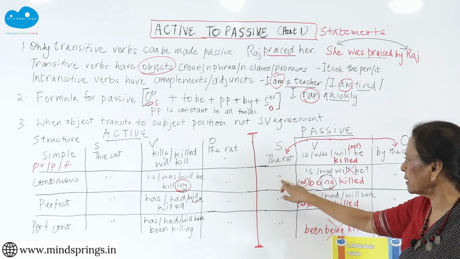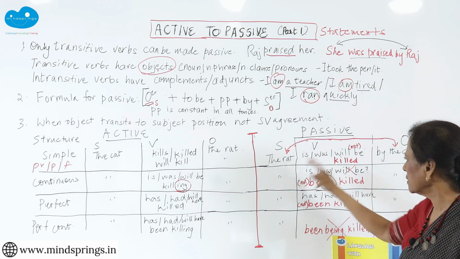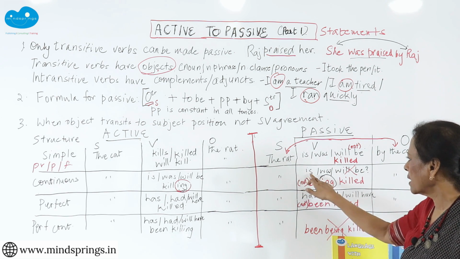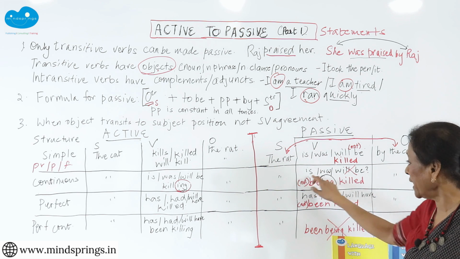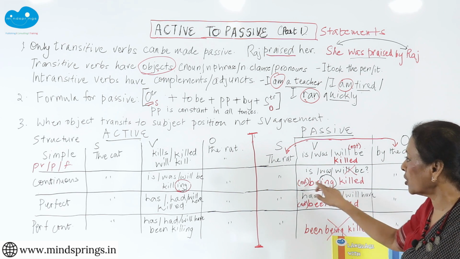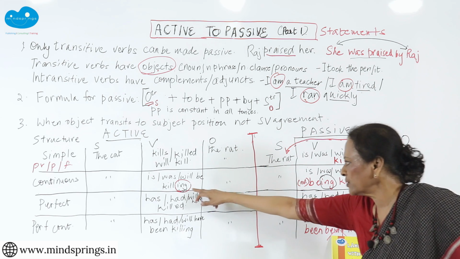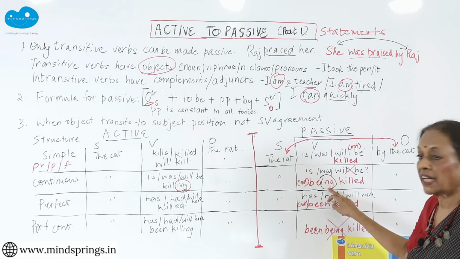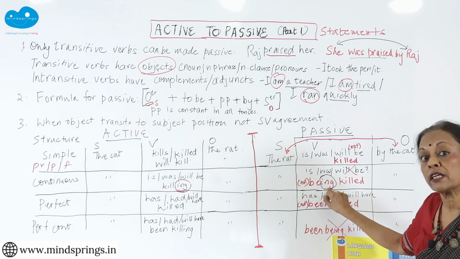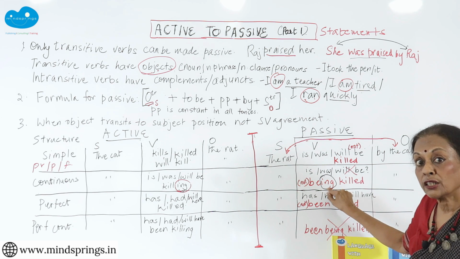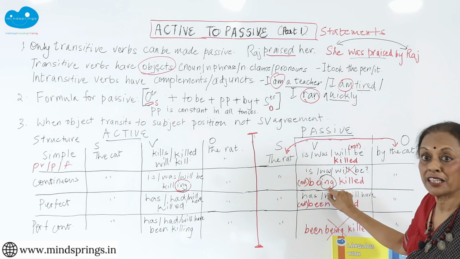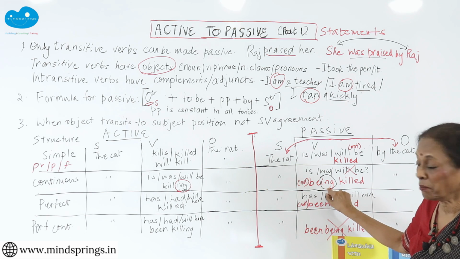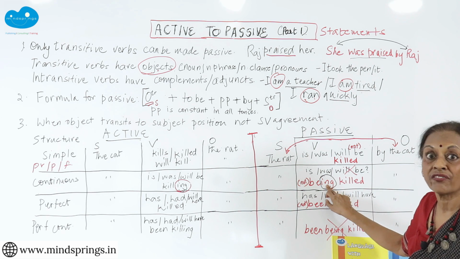So what are we doing here? Again, they have transited the rat and the cat. Is your verb to be. Being is your continuous tense. You've got this ing, see. So I must have an ing here, otherwise where is my continuous tense? But the continuous tense is not sitting in my V1, it's not sitting in the main verb, it's sitting in the verb to be.